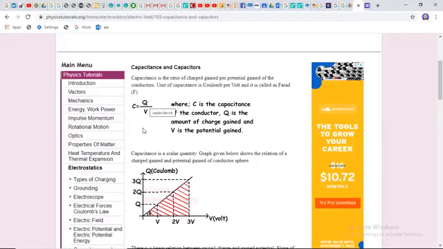Some people say farad, some say microfarad; these are the two pronunciations commonly used in the market. Q is the charge, measured in coulomb, V is the supplied voltage, and the ratio of these two quantities is the capacity of the capacitor, called capacitance.